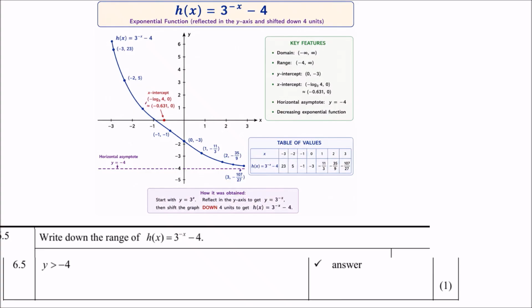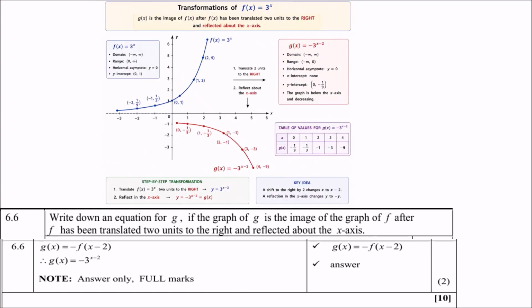Question 6.6, a bit of a difficult one. I would say level 3 or 4, where you must write down an equation for g. Now g is a new graph now, right? If the graph of g is the image of the graph of f, very important, the image of the graph of f, after f has been translated 2 units to the right and reflected about the x-axis.